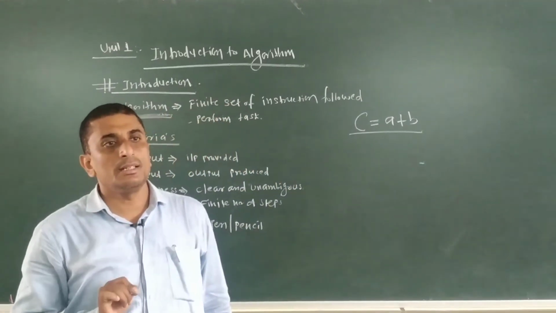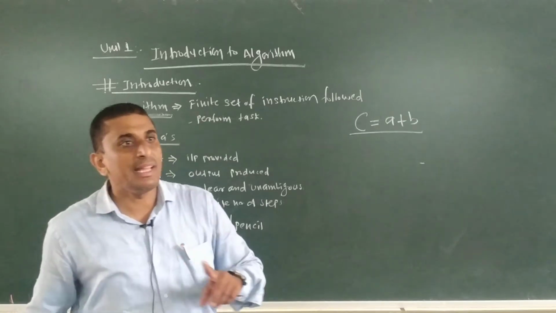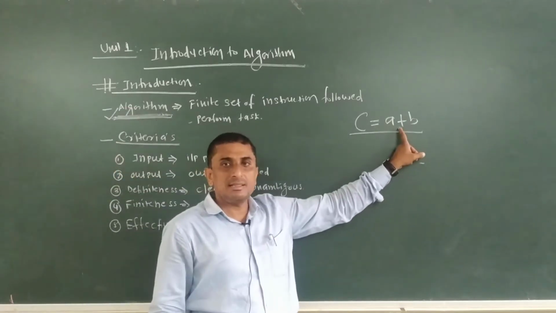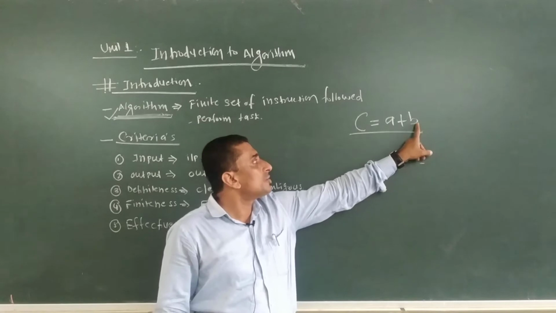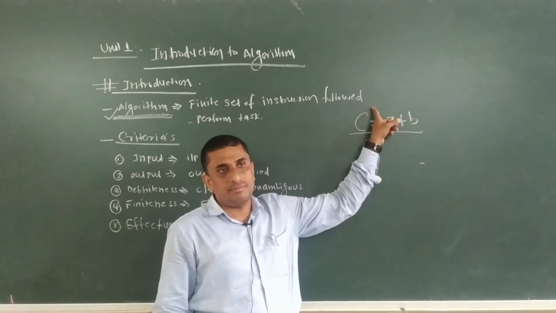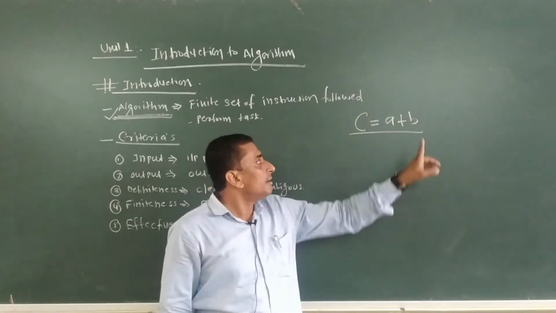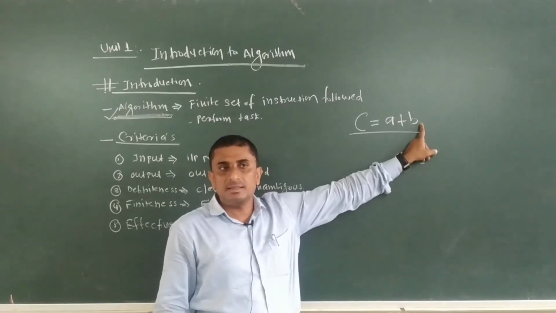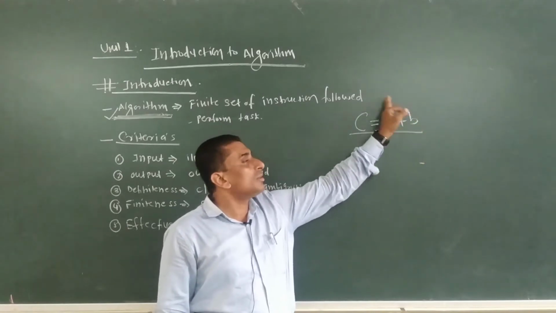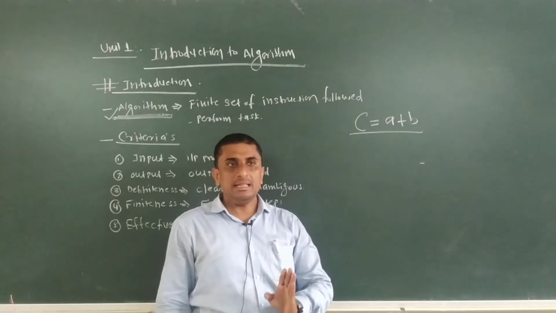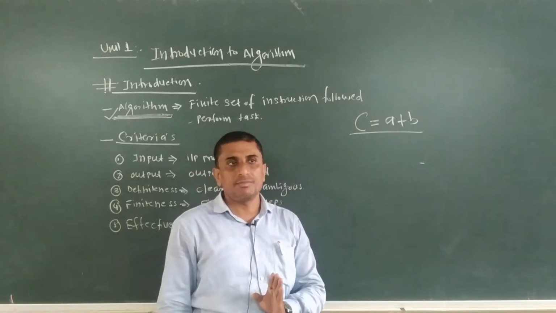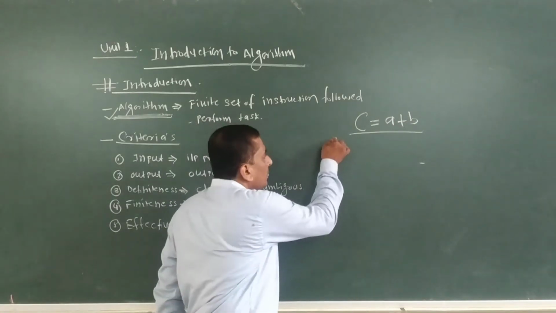This particular algorithm deals with performing addition of two variables, that is a comma b, and storing the result into C. The simple example is performing addition of the two variables a comma b and storing the result into the corresponding C. That is the basic example. So how are we going to write this particular algorithm?